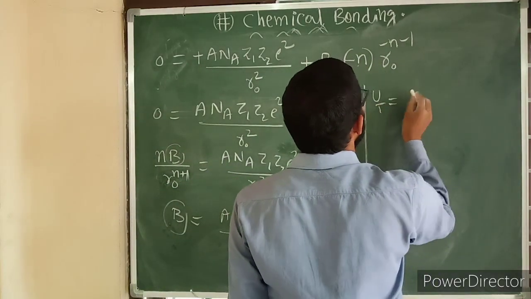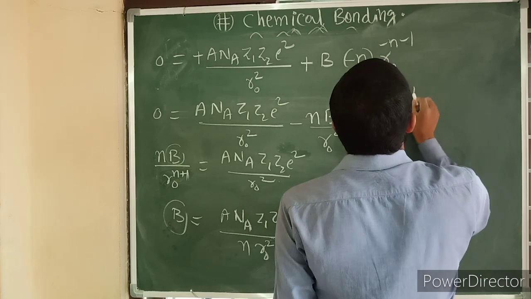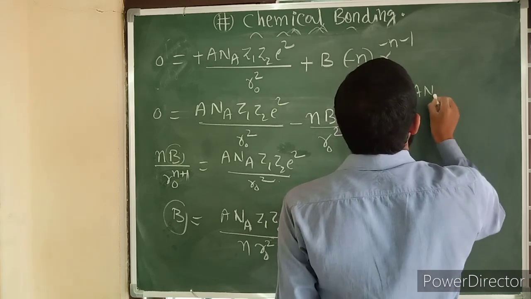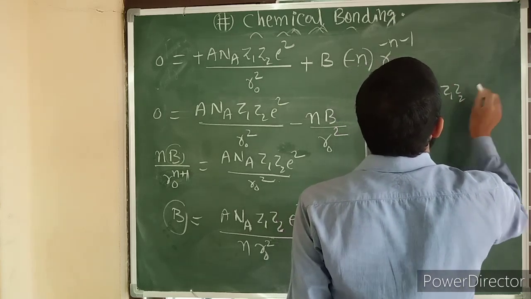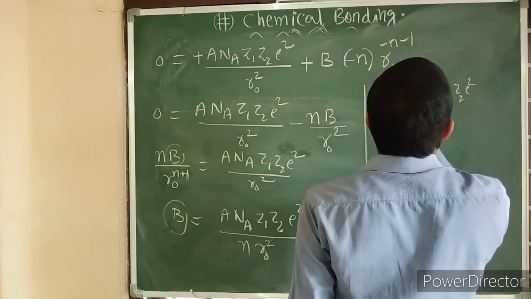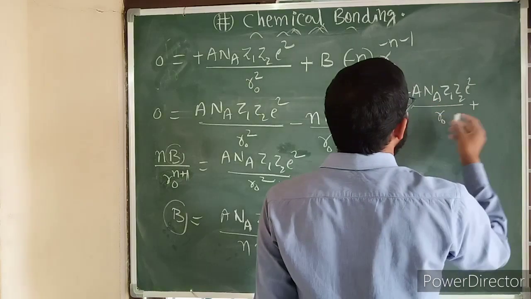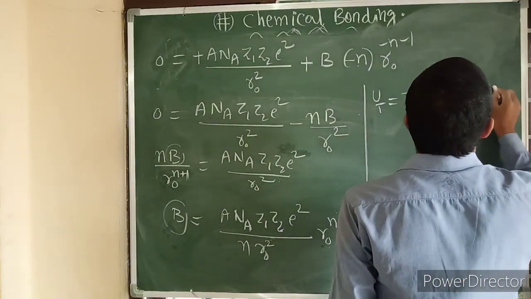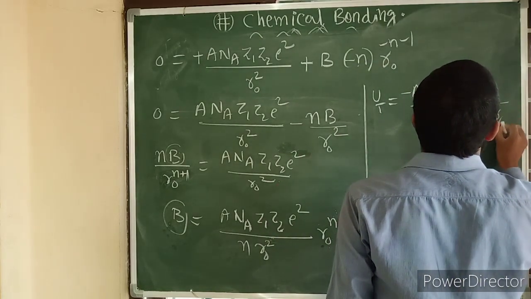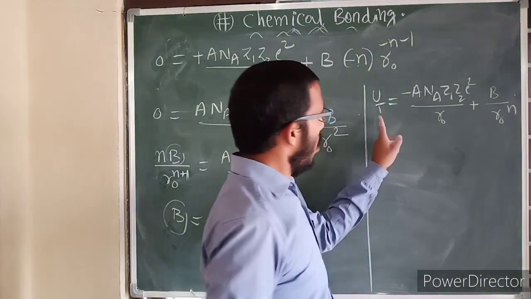U total is equal to minus A n A Z1 Z2 e square by r naught plus, then we need to write here b by r naught power n. So this is actually total.